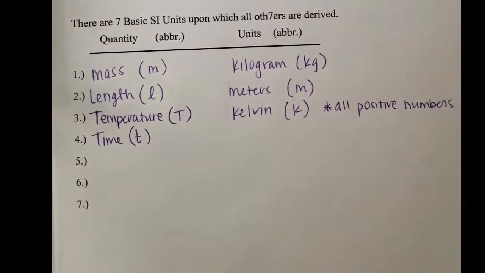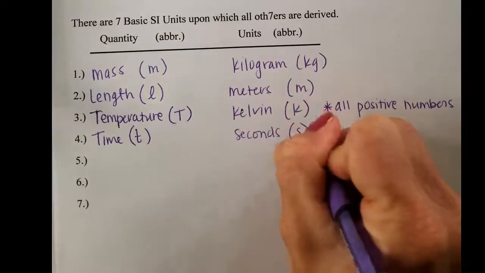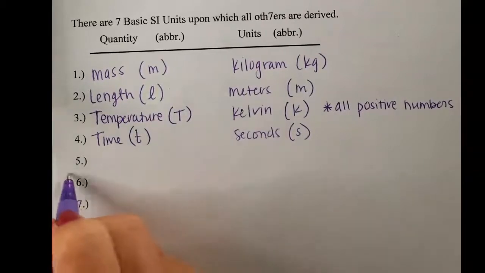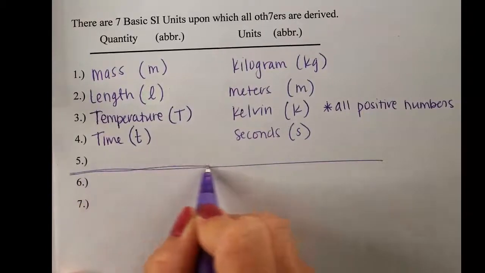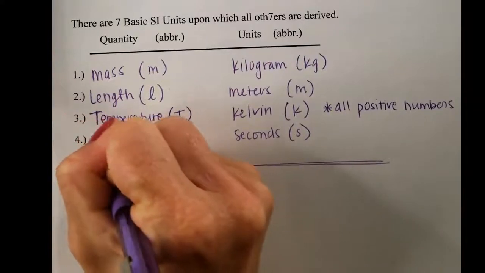And you probably know from being in a math class that when you have a number that's sometimes positive and sometimes negative, like there's a positive 20 and a negative 20, it really messes up your algebra. So we want to keep it as a positive number. Time is measured in seconds and abbreviated with an S. And then the last one that we have, well, the last chemistry one we have, the 6 and 7 are going to be physics quantities. But the last chemistry one we have is the amount of substance.